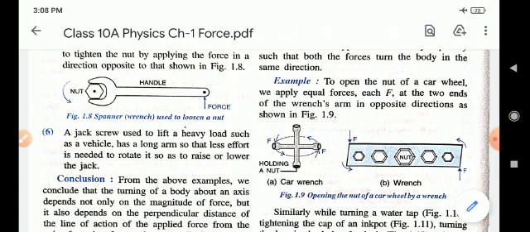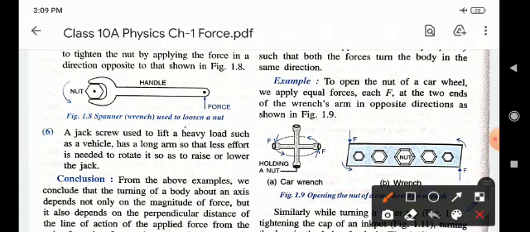Two equal and opposite parallel forces not acting along the same line form a couple. A couple is always needed to produce a rotation. For example, when we open a door, the rotation of the door is produced by a couple consisting of two forces. Number one, the force which we exert at the handle of the door, and second, an equal and opposite force of reaction at the hinge.